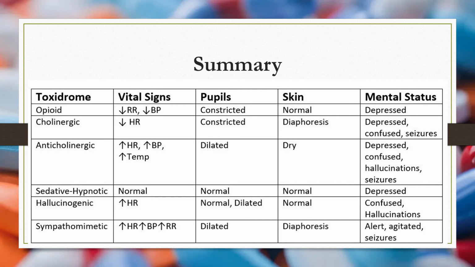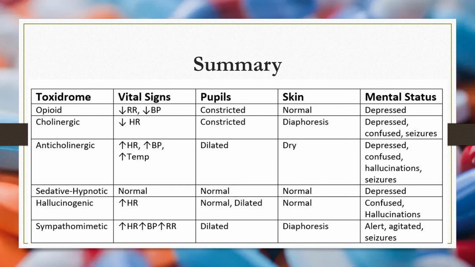In summary, those toxidromes have different effects on vital signs, pupils, skin, and mental status. Based on this chart, for example, opioids cause a decrease in respiratory rate, pulse rate, and blood pressure, whereas anticholinergics cause the opposite effect. They cause increased heart rate, blood pressure, and temperature. And sedative hypnotics don't affect vital signs most of the time.